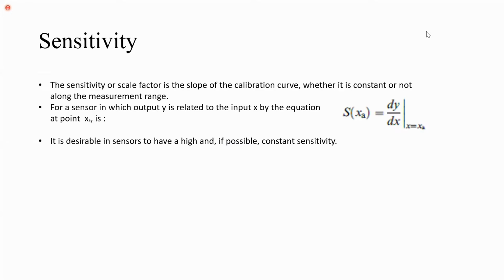So here you can see the equation dy by dx, y is output, x is input. So small variation in output because of the small variation in input. If you consider any curve in an experiment or in any plant, this is the equation for the sensitivity, dy by dx at one particular time. Their input value is XA.